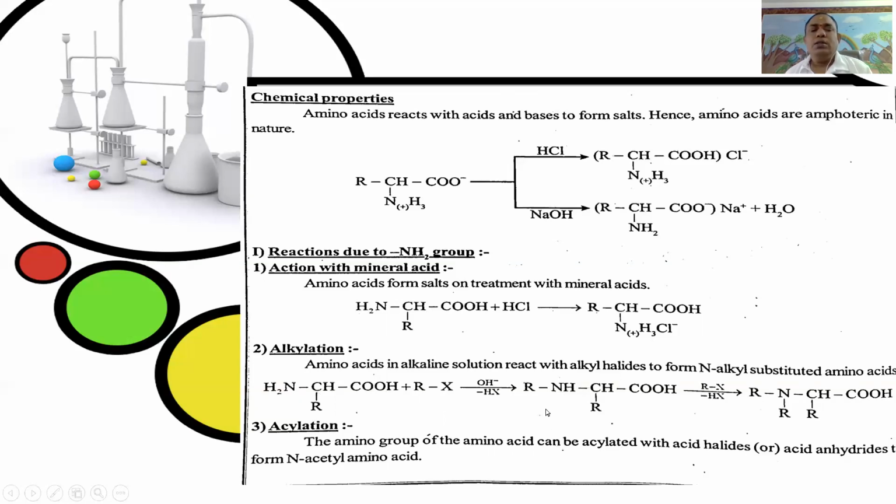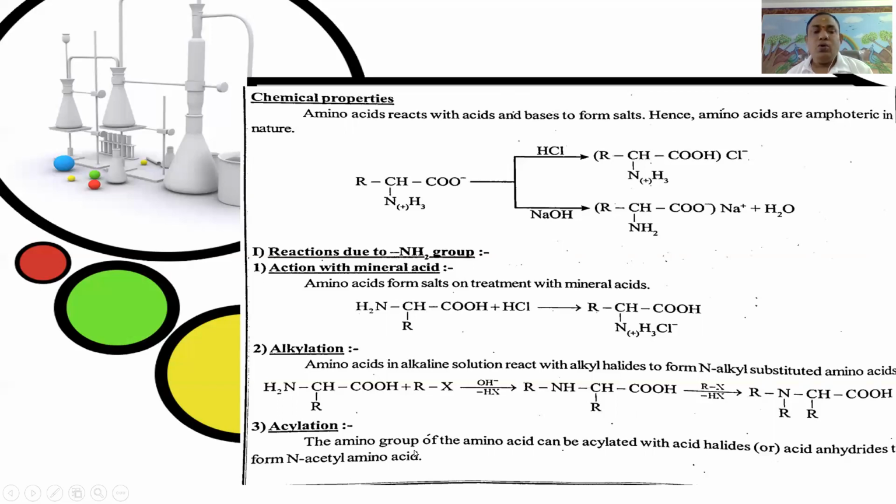Here in the amino group, two hydrogens are replaced by the alkyl group. It gives first N-alkyl alpha amino acids and then N,N-dialkyl alpha amino acids. Third one is acylation.